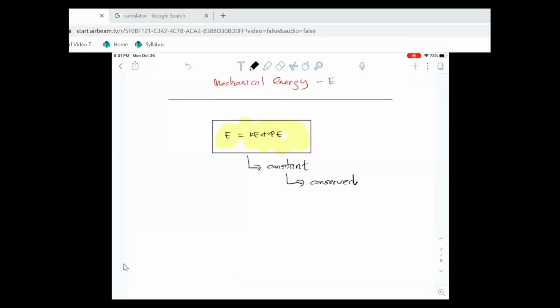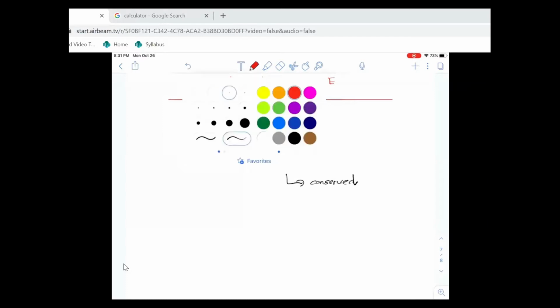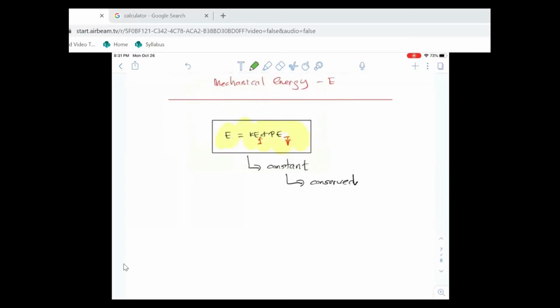So the question is, what conserves mechanical energy? If mechanical energy is constant, and that's a big if, then when the object is falling, the potential energy goes down and turns into kinetic energy. When you throw the ball in the upward direction, its kinetic energy goes down as its potential energy goes up. So kinetic energy turns into height, into potential energy, by the same amount.